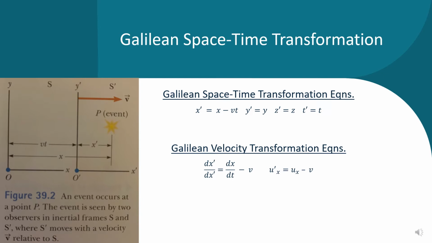If there is a displacement of magnitude dx along the x-axis and a time interval dt as measured by an observer, which we know as S, then we arrive at the new equations below, which are the Galilean velocity transformation equations, where u prime x and u x are the x components of the velocity of the particle measured by the observers S and S prime.